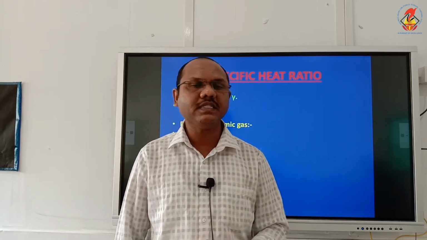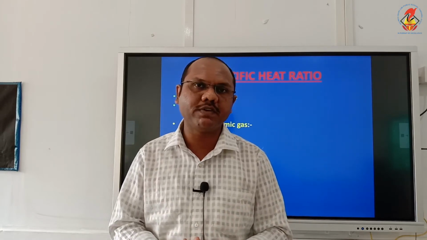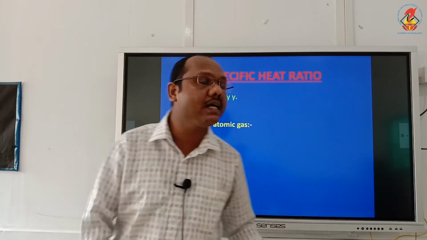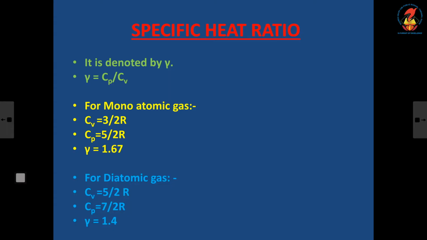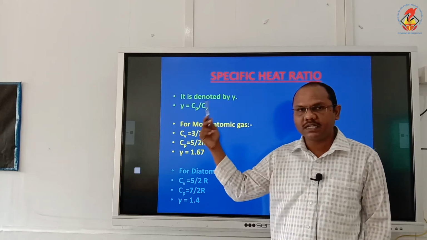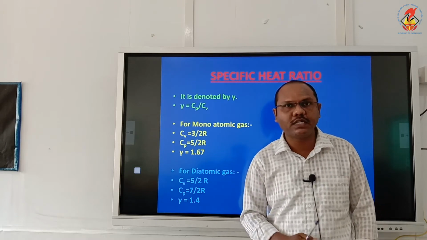That is why we say Cp is greater than Cv. Now, since gases have two types of specific heat, we can take the specific heat ratio. Specific heat ratio is given by the term gamma, and gamma is equal to Cp by Cv, specific heat at constant pressure by specific heat at constant volume.